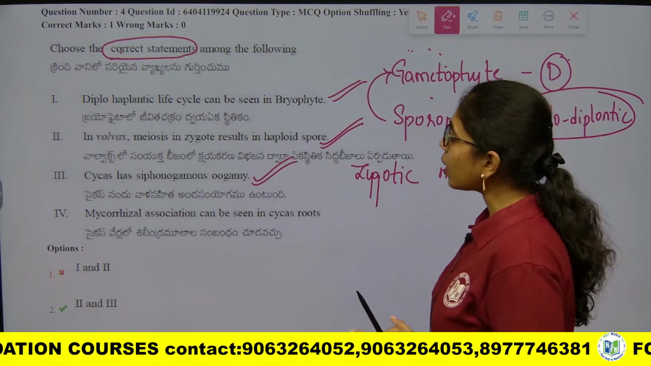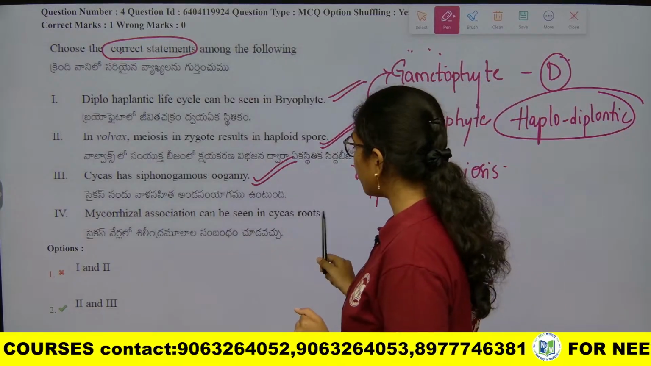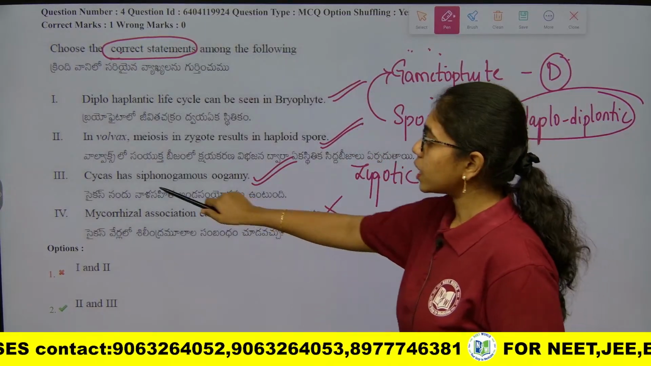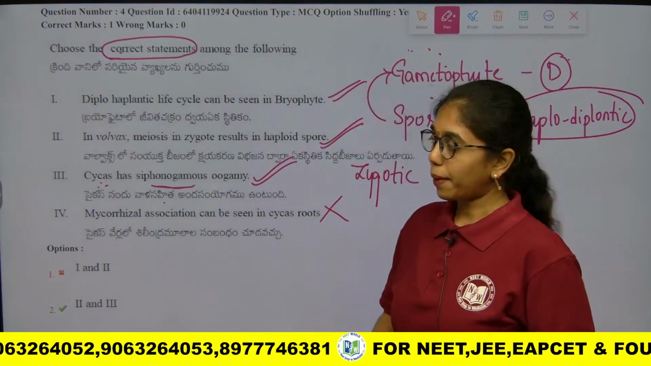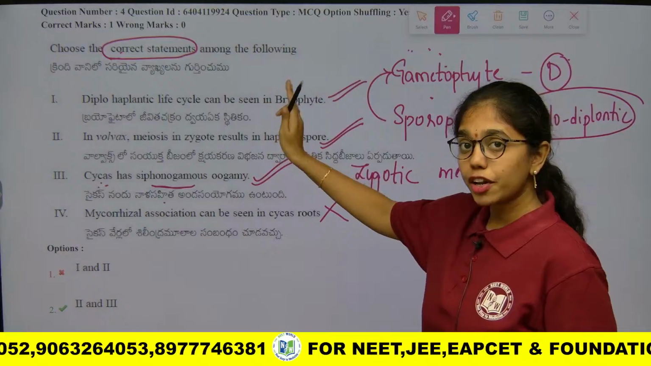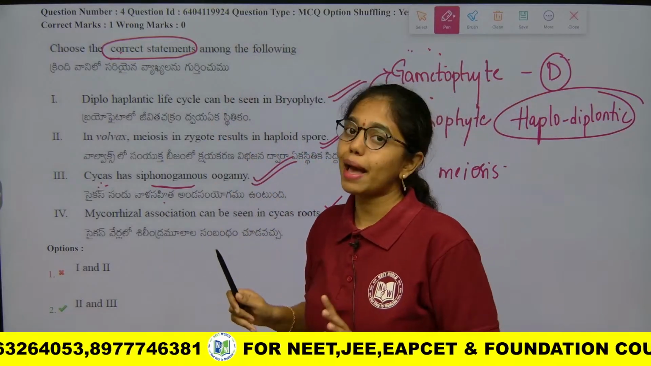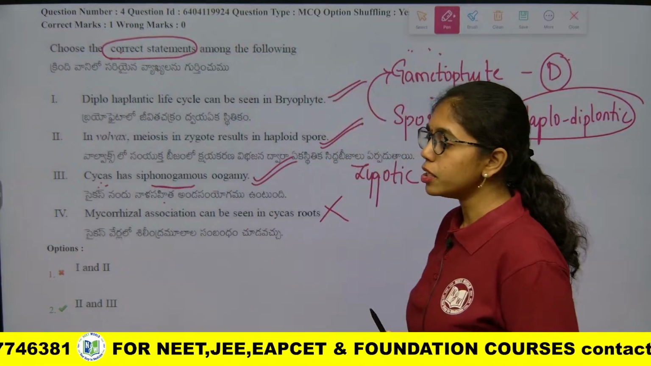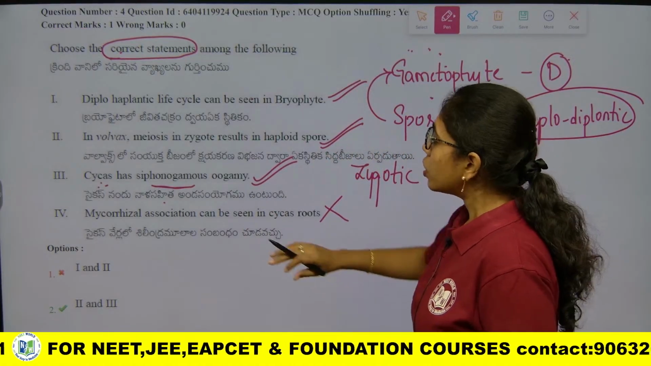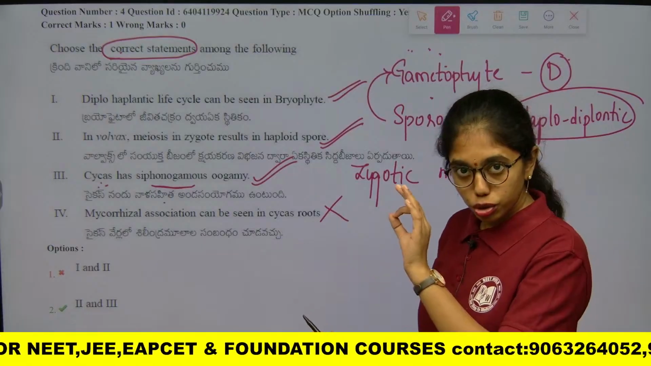Next, mycorrhizal roots can be seen in the gymnosperm Cycas. Wrong. Cycas belongs to gymnosperms, right? So it is having siphonogamous oogamy. Up till bryophytes and pteridophytes, they are having what? Zooidogamous oogamy. Gymnosperms and angiosperms will show siphonogamous oogamy. Just look into that beta. So mycorrhizal roots are seen in Cycas roots. Wrong.